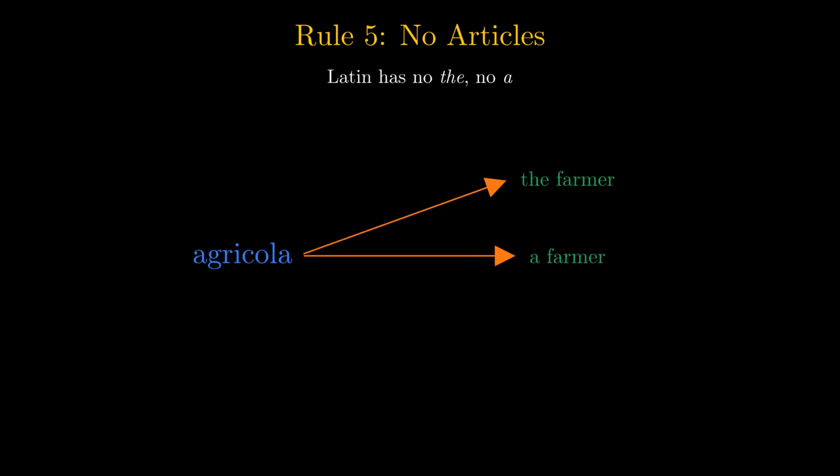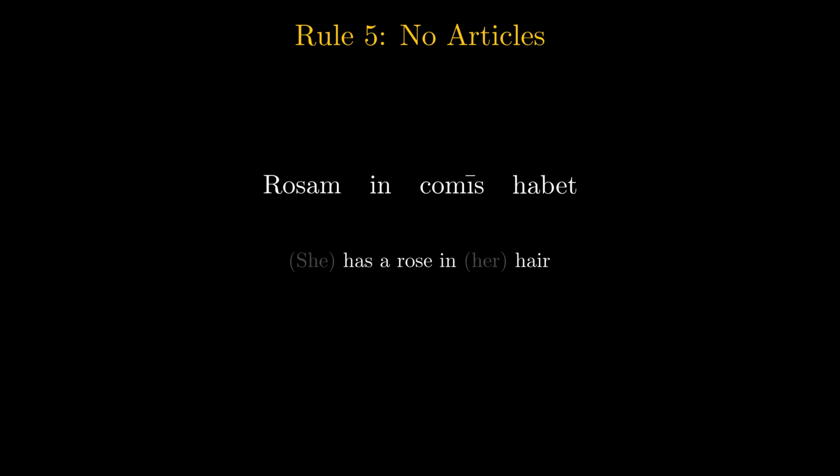Rule 5. Latin has no articles, no the, no a. One word can mean the farmer, a farmer, or simply farmer. Agricola. Latin also drops personal and possessive pronouns when the meaning is clear. Listen. Rosam in comis habet, she has a rose in her hair. Latin says only rose in hair has. The words she and her are understood.